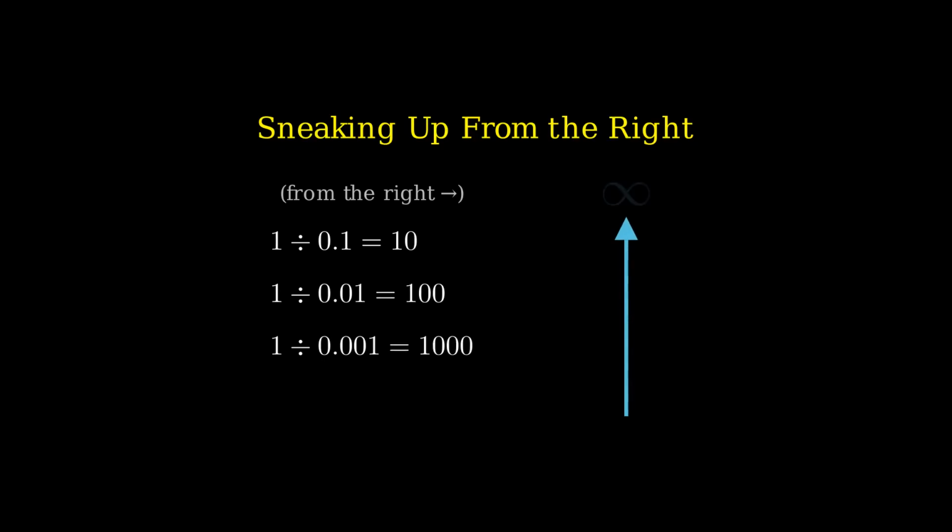Maybe we can't hit 0 head on, but we can sneak up on it. This is the move mathematicians make when they're feeling sneaky, which is most of the time. What's 1 divided by 0.1? That's 10. 1 divided by 0.01 is 100. 1 divided by 0.001 is 1,000. As the denominator gets tinier and tinier, creeping towards 0, the answer rockets upward toward infinity. So maybe 1 over 0 is just infinity. Case closed. Everyone go home?